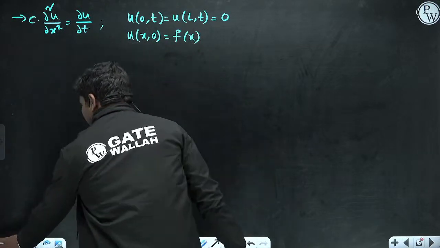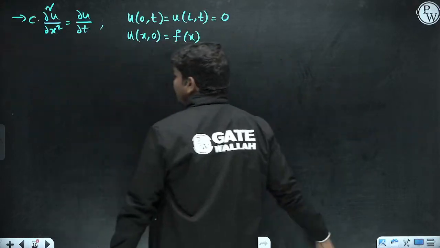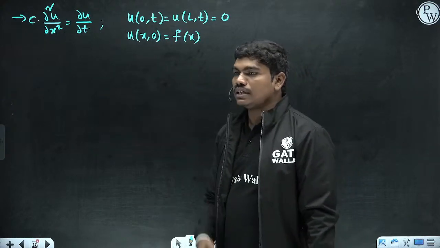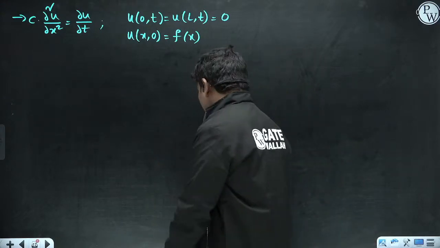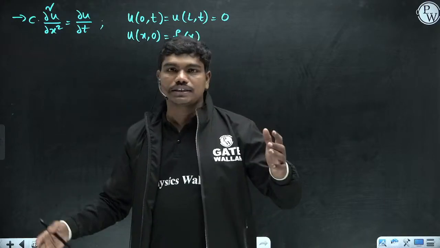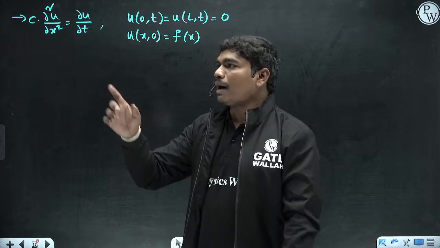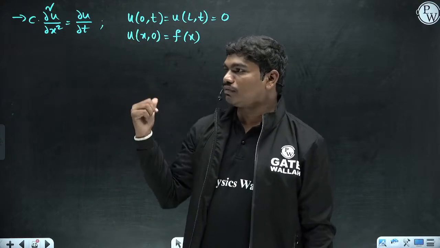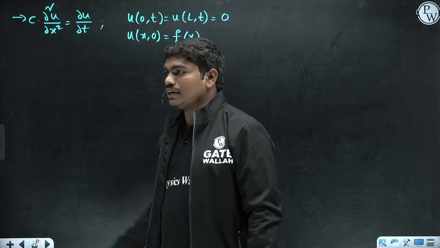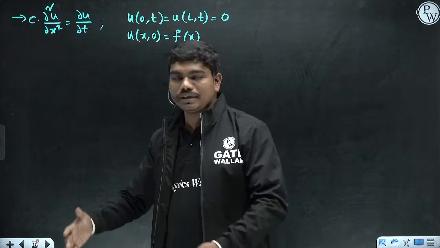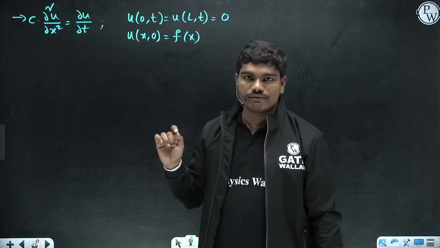Like how here they have given you, initially there will be some variation of temperature in the bar. Let us suppose this initial variation is given by f of x. Then the solution u, which is a function of both x and t, is given by this solution. I'm not deriving it now because it's a long derivation. I have to go for separation of variables and then show you different cases, there will be a total of 3 cases. Last year I think I gave you a detailed calculation of this. Basically I mentioned all the cases when I taught the detailed course, but right now I'll just give you the result.